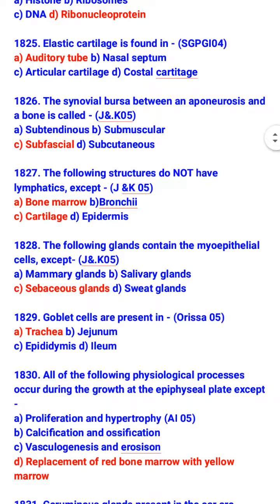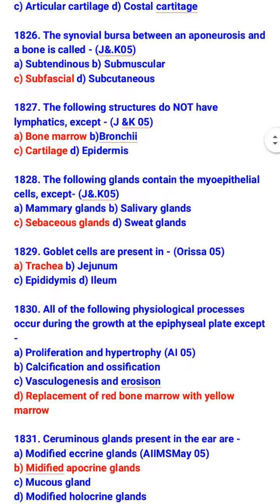The following gland contain the myoepithelial cell except sebaceous gland. So mammary gland and salivary gland and sweat gland have the myoepithelial cell. Goblet cell are present in trachea.